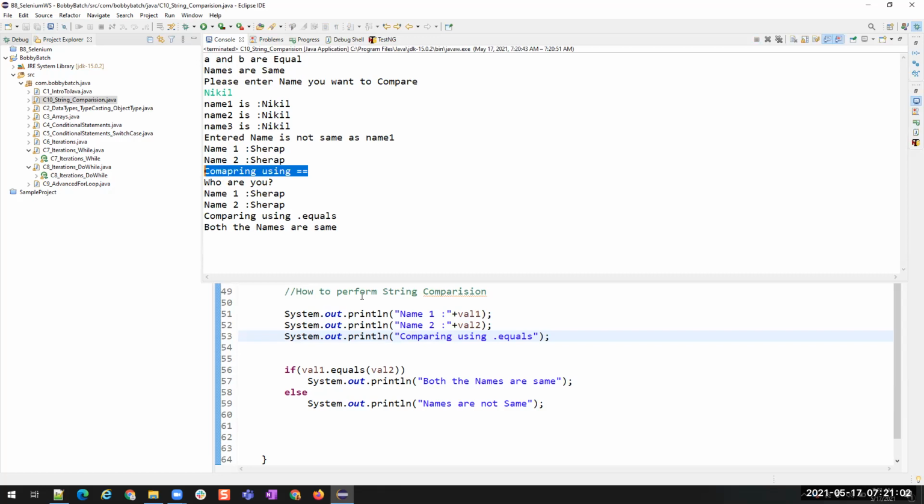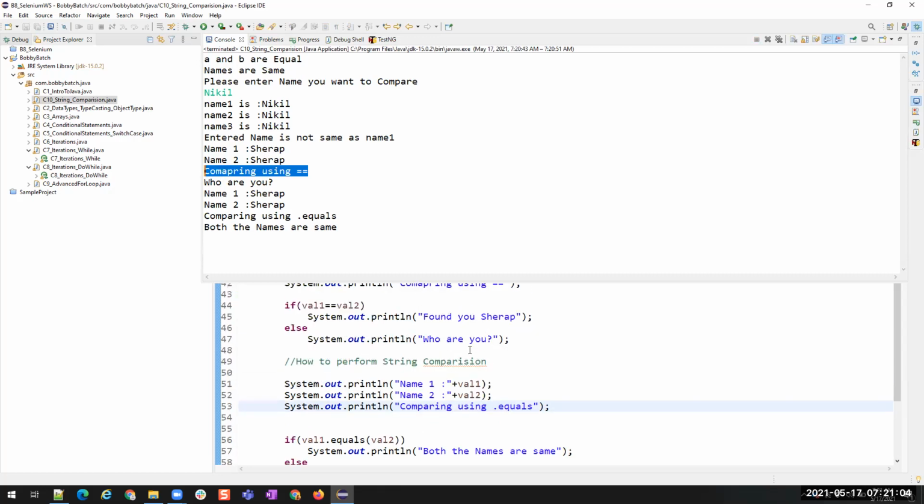When you use double equals, it says who are you, which is in the else condition. But with the same values, when I am using dot equals, it gave both the names are same. So you understood the difference, right? From our previous session.